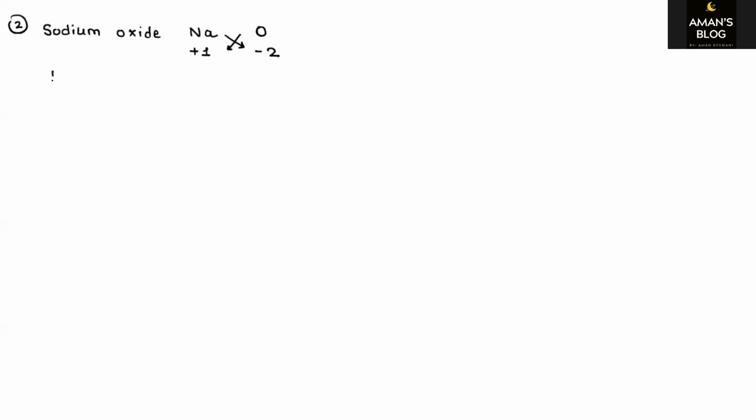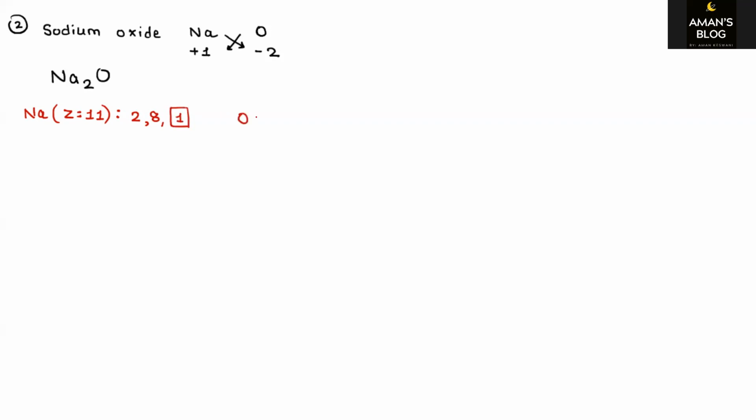Na2O. Yes, very good. It will be Na2O. So the first thing is, as I told you, that we have to write the formula. Then the second thing is to write the electronic configuration. So sodium, Z is equal to 11. What will be the electronic configuration? It will be 2, 8, 1, because it's in the first group.